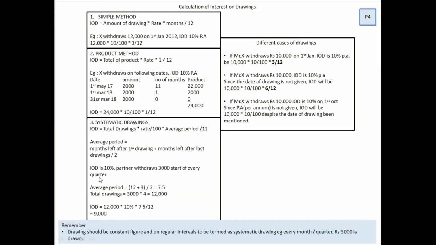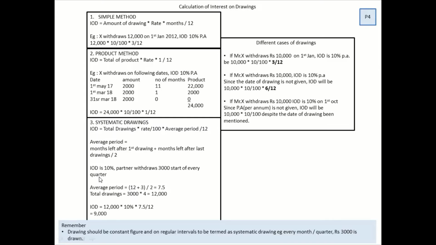I'm using Jan to December so that the quarter figures are very clear to you. So what is my first quarter? Jan, Feb, March. Second, April, May, June. What is the last one? October, November, December.